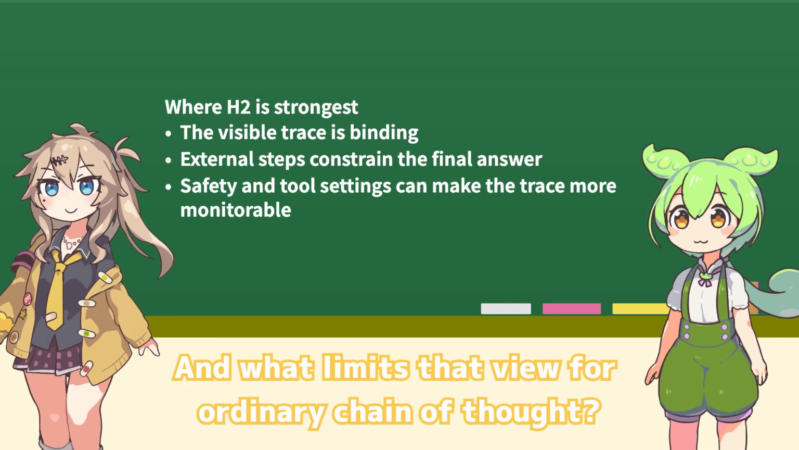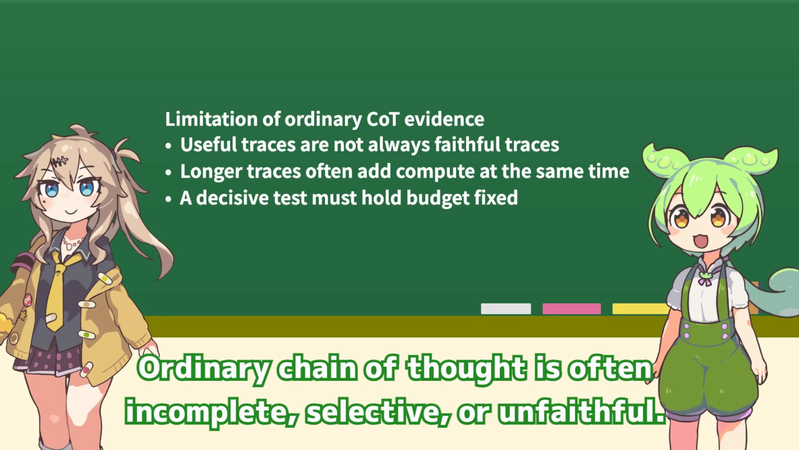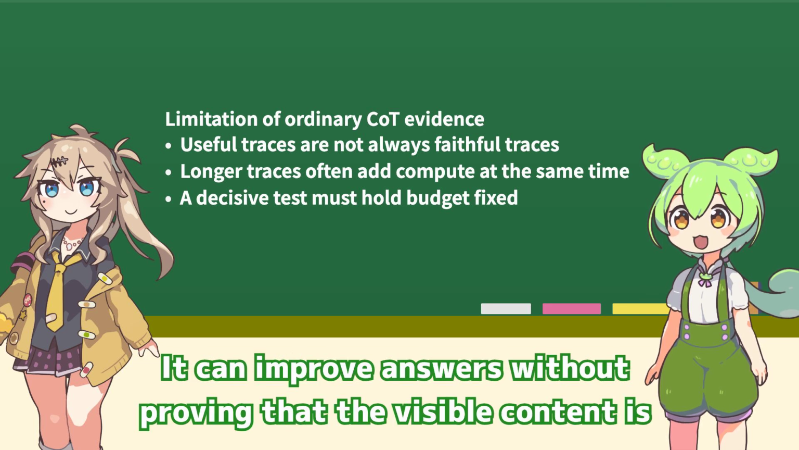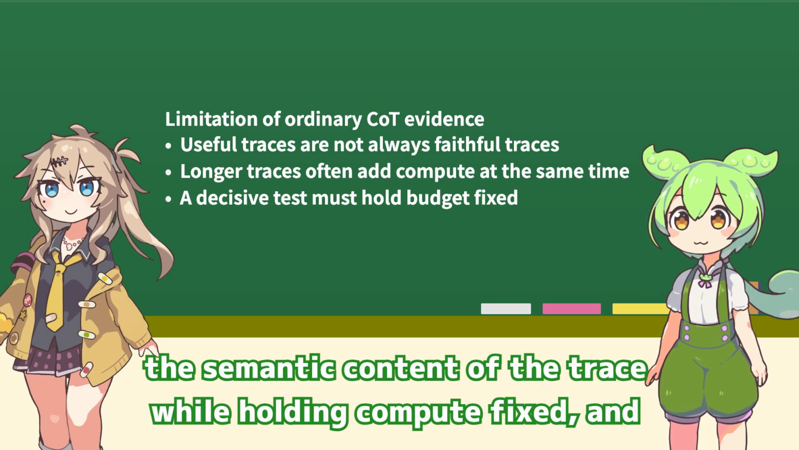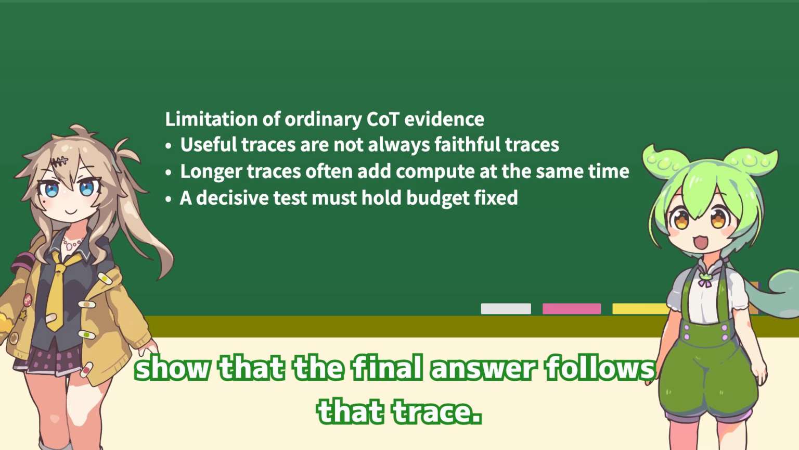And what limits that view for ordinary chain of thought? Ordinary chain of thought is often incomplete, selective, or unfaithful. It can improve answers without proving that the visible content is the privileged cause. The paper says H2 needs stronger evidence: change the semantic content of the trace while holding compute fixed, and show that the final answer follows that trace.